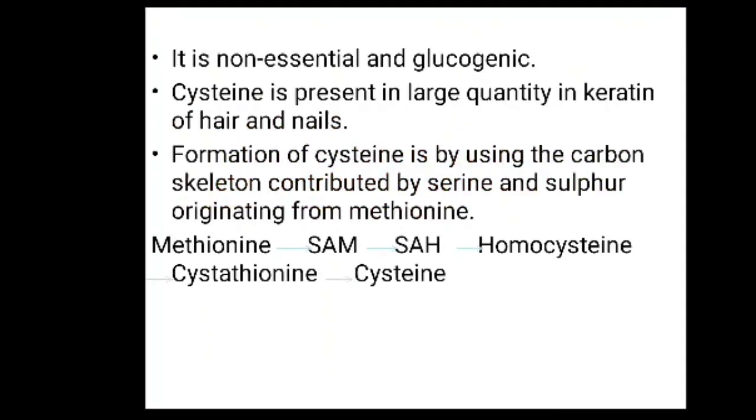Then cysteine is a non-essential and glucogenic amino acid, and cysteine is present in large quantity in the keratin of hair and nails. The formation of cysteine uses the carbon skeleton contributed by serine and sulfur originating from methionine. The methionine is first converted into SAM, then S-adenosyl homocysteine, then homocysteine, cystathionine, and at last the formation of cysteine.